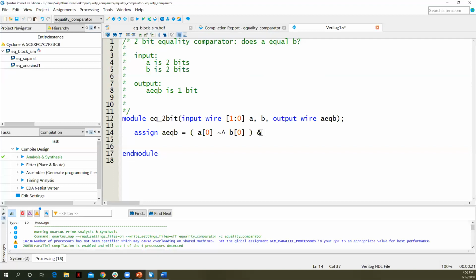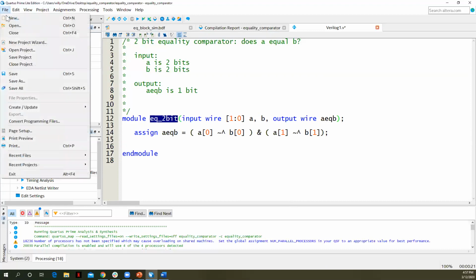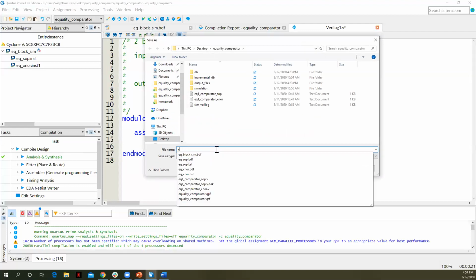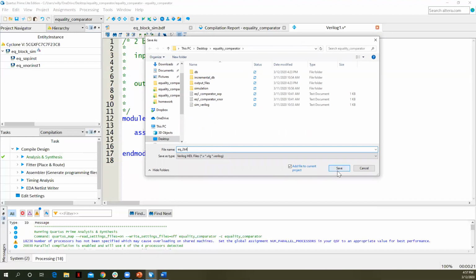And then we have our AND relationship, and now we want A1 XNOR with B1. That should be it for our equation. Let's go ahead and save our module. In Quartus, whenever you create a Verilog module, you want to save the file with the same name as your module. So I'm just going to copy that. File, Save. I want this in my project, in the project folder I've been working in, the Q2-bit.